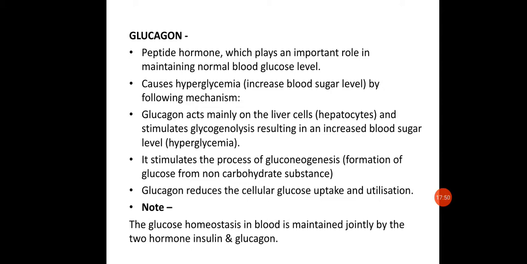A third type of hormone, somatostatin, which is secreted by the delta cells, is responsible for inhibiting the growth hormone, and hence it is called growth hormone inhibiting hormone, GHIH. Okay, that was about the pancreas.